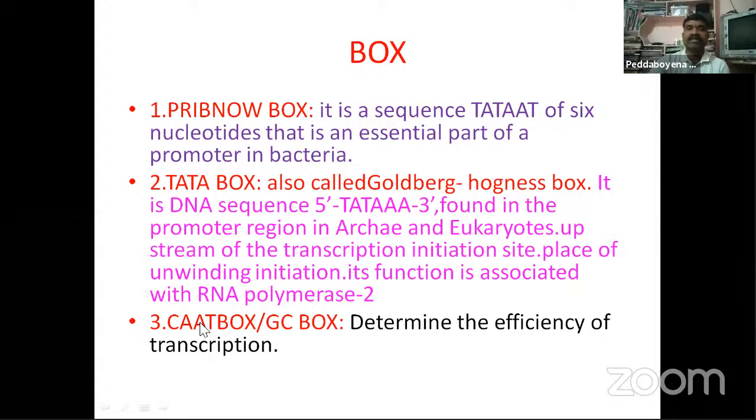And the CAAT box, also known as the GC box, determines the efficiency of the transcription. So these 3 boxes are very important in the transcription. So the TATA box is very important. It is also called the Goldberg-Hogness box.